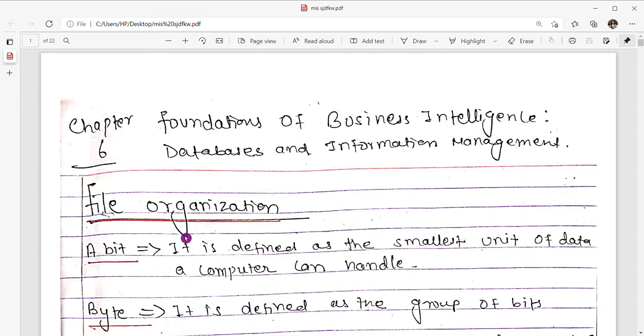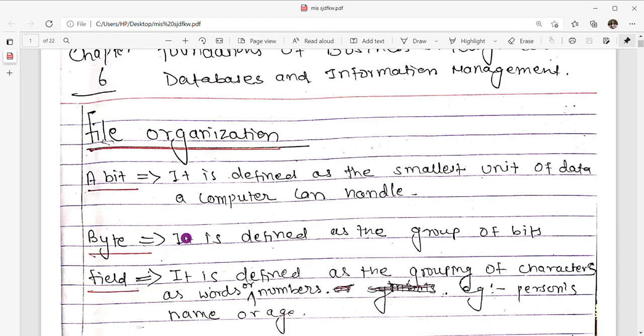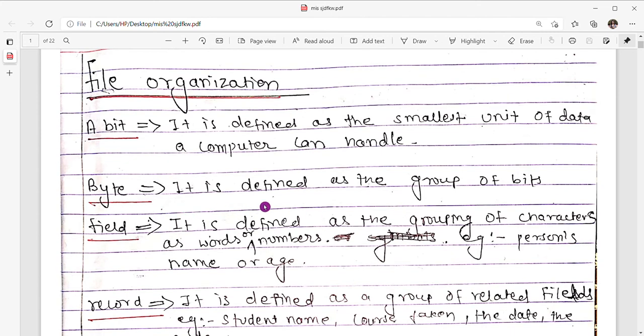Okay, file organization. Define a bit. A bit is defined as the smallest unit of data a computer can handle. Byte. Byte is defined as a group of bits. Field. Field is defined as the grouping of characters as words or numbers. Example, person's name or age.